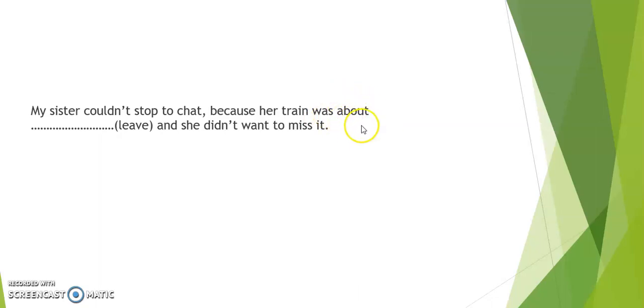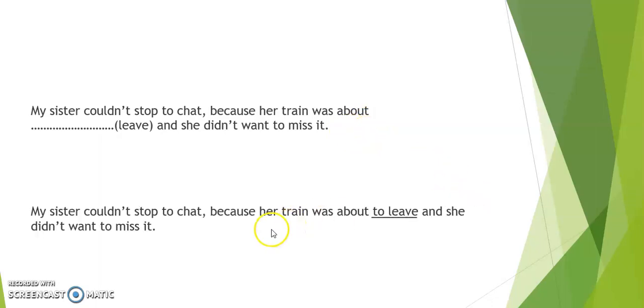That means something is going to or was going to happen very soon. My sister couldn't stop to chat because her train was about to leave and she didn't want to miss it. Was about to leave, meaning it was going to leave very soon. When we have the word about, we always use it with to and the main verb, about to leave. Let's look at another sentence.